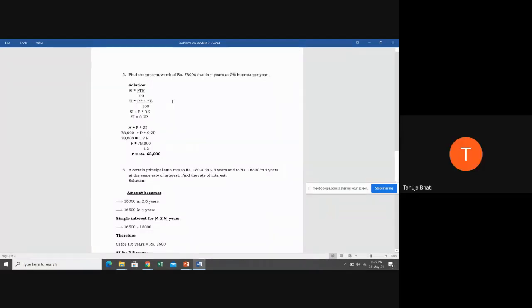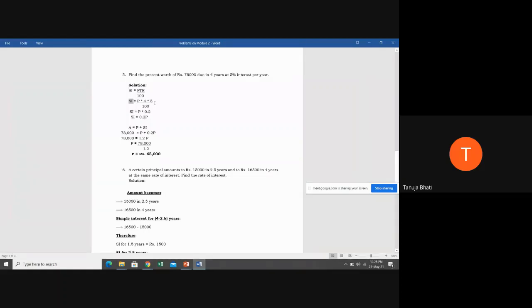So they are telling us to find out the present value. So we know that it is on simple interest. Therefore, start your solution with simple interest is nothing but PTR divided by 100. So simple interest is nothing but P into 4 years into 5% divided by 100.